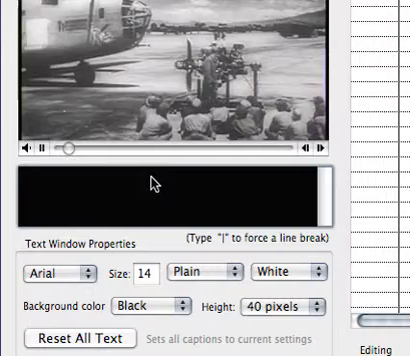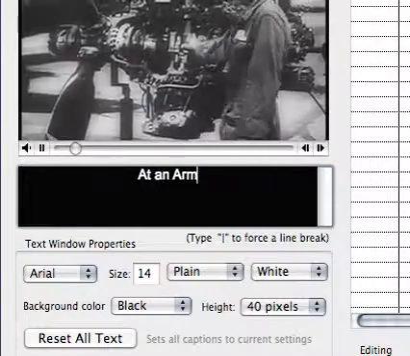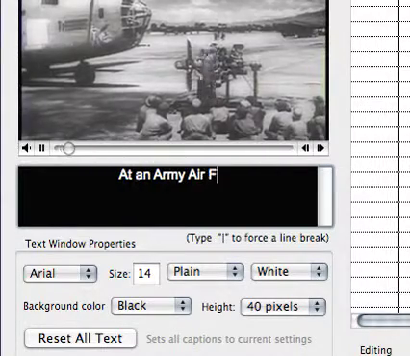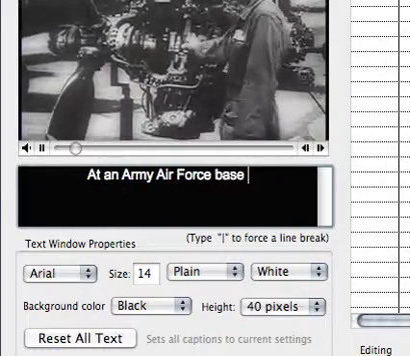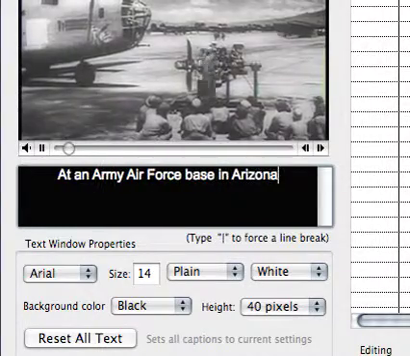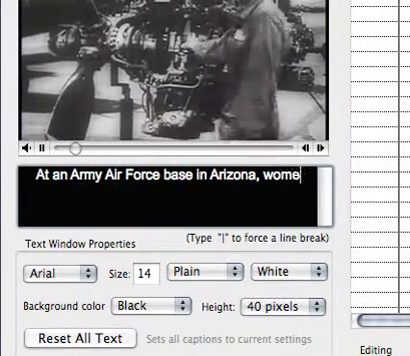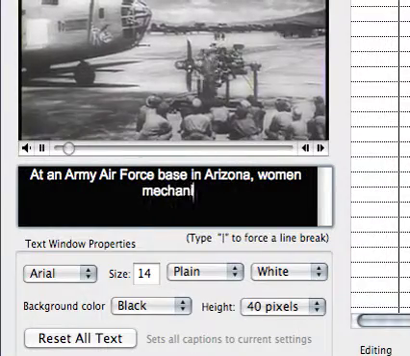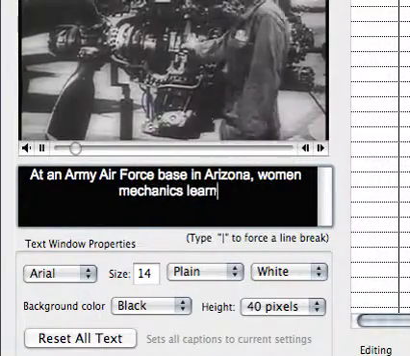At an Army Air Force base in Arizona, women mechanics learn to serve.